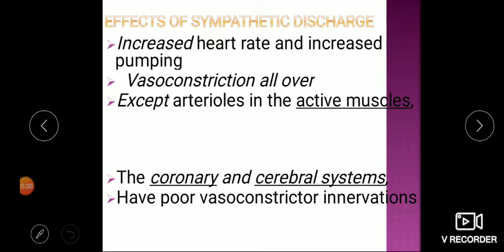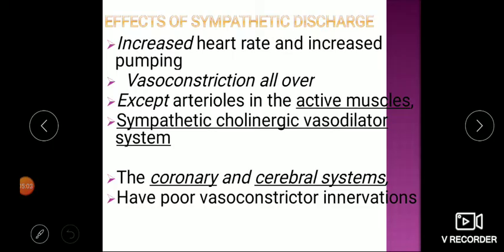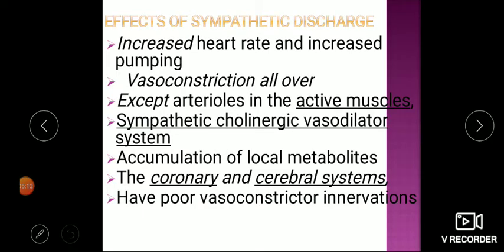And in active muscle, what is happening basically? They have a sympathetic cholinergic vasodilator system. That is, at the nerve endings there is a release of acetylcholine, so it causes vasodilatation. As well, due to exercise, there is accumulation of local metabolites, increase in CO2 level, increase in H ions, and accumulation of various products which lead to vasodilatation in the blood vessels of the skeletal muscle, leading to increased blood flow.